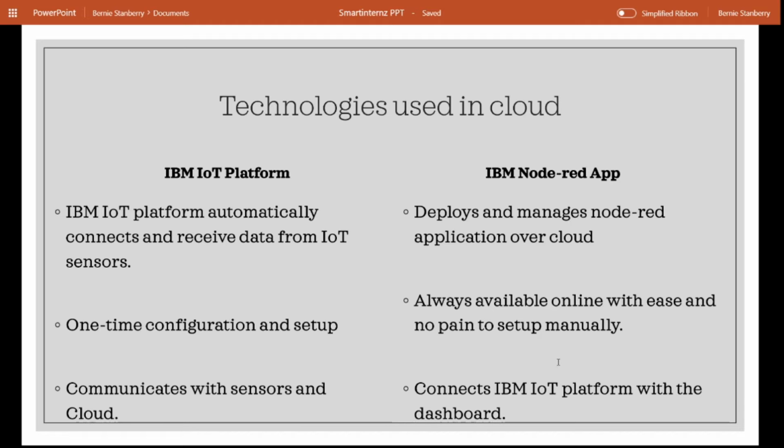And while all of this was happening, IBM was there to back me up by collecting real-time data from the sensors and storing it in their cloud. So literally I had everything handled by IBM themselves. IBM Cloud was a great help to me in this project.